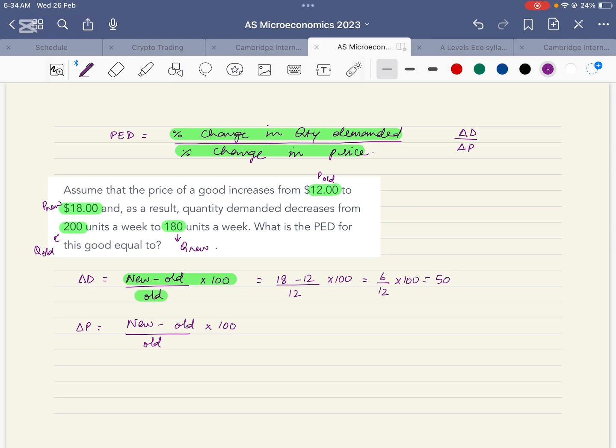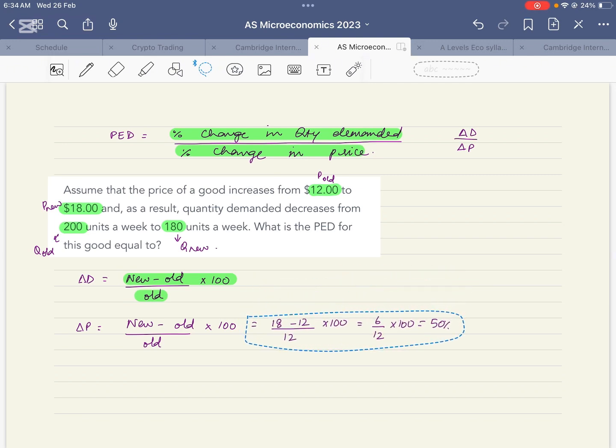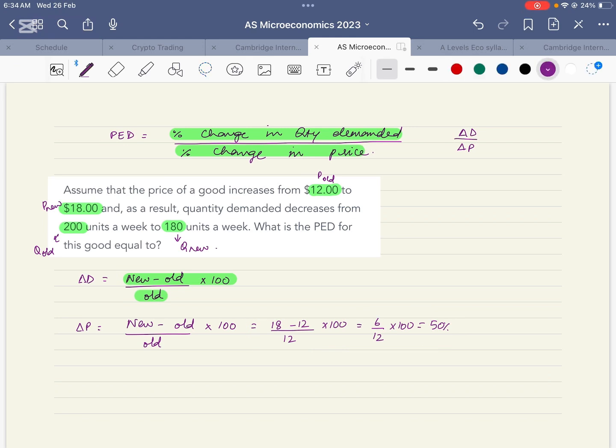This is 50%. This is percentage change in price, not percentage change in quantity. Percentage change in quantity is 180 is new, upon old, 200, into 100.